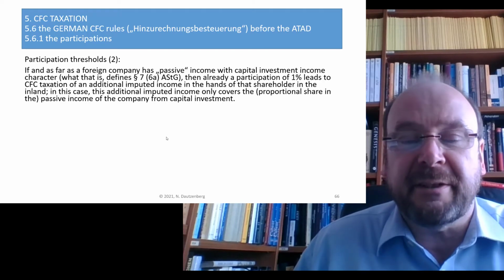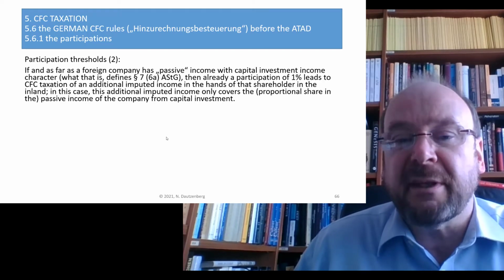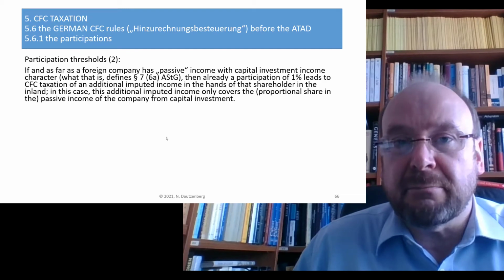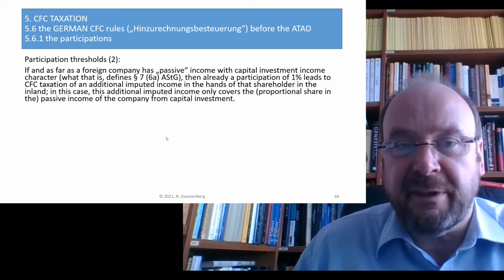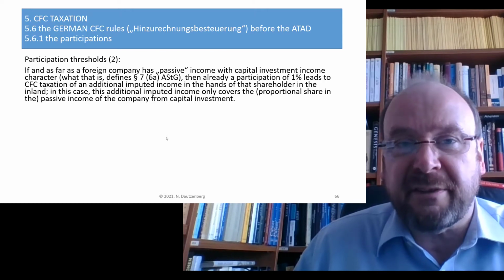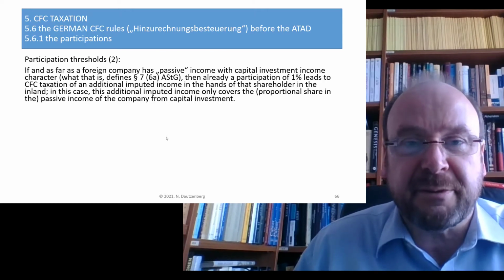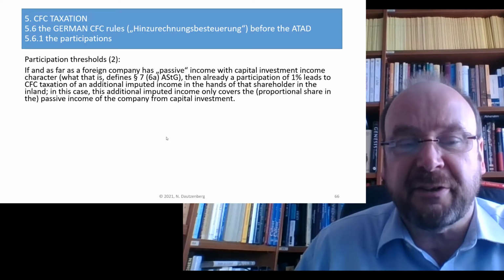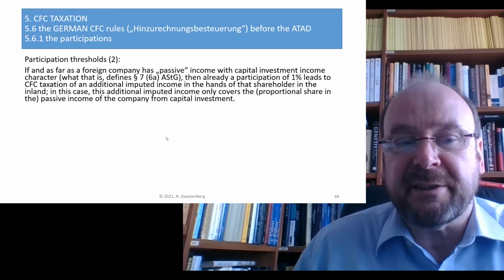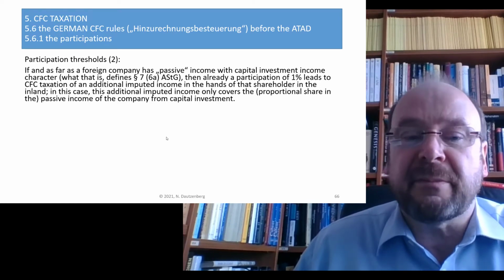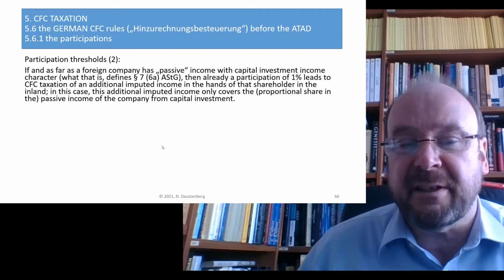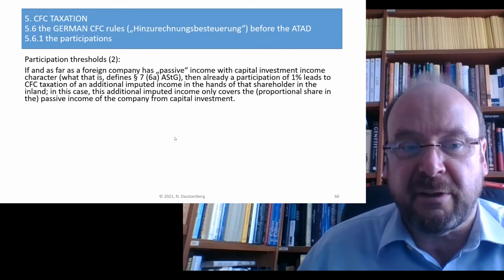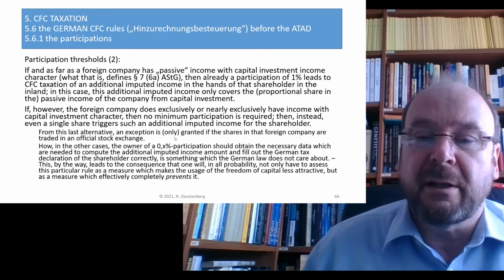So there an additional imputed income will be assigned to that shareholder in the inlet. Here the 1% threshold refers to the individual participation of that shareholder. So in this case, the additional imputed income only covers the passive income from capital investment of the foreign company.